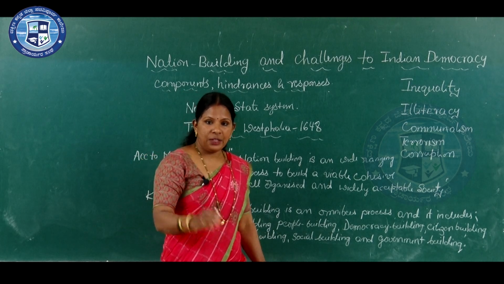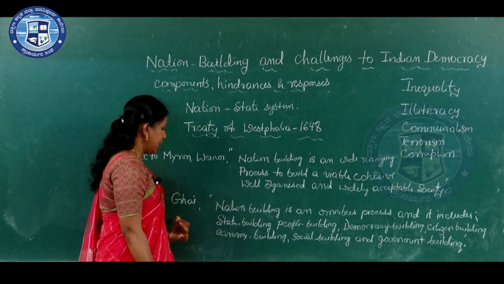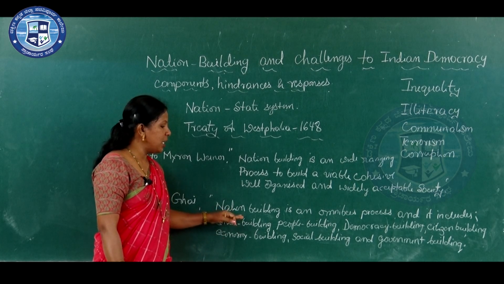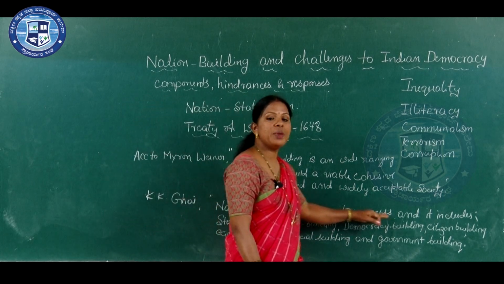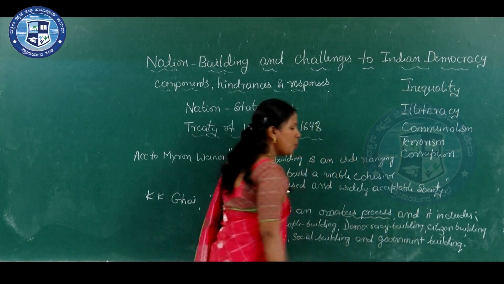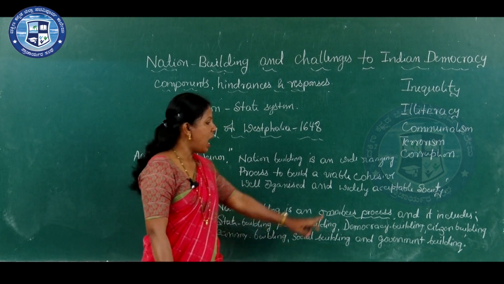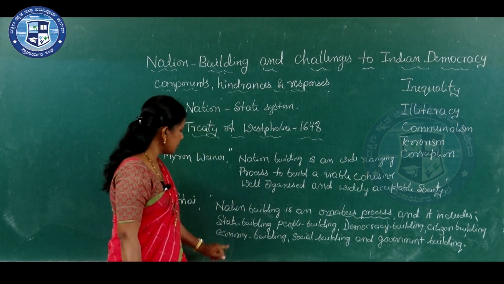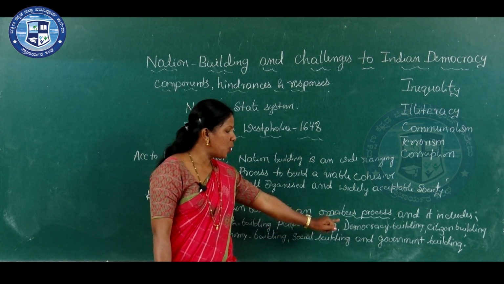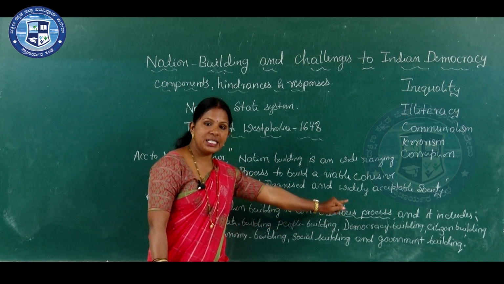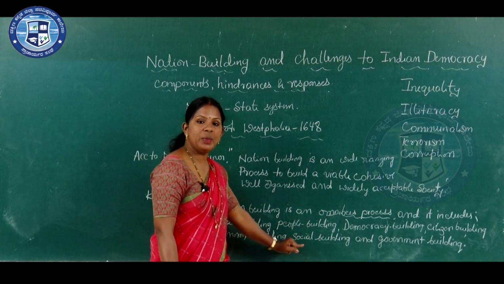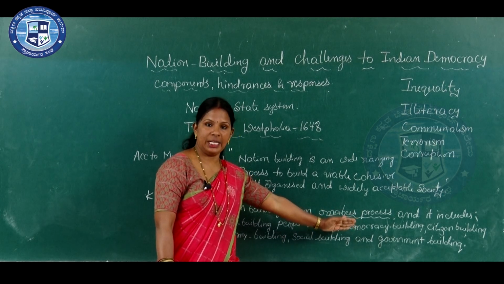And we will take another definition. It is given by K.K. Guy, and according to K.K. Guy, nation building is an omnibus process and it includes state building, people building, democracy building, citizen building, economy building, social building and government building.